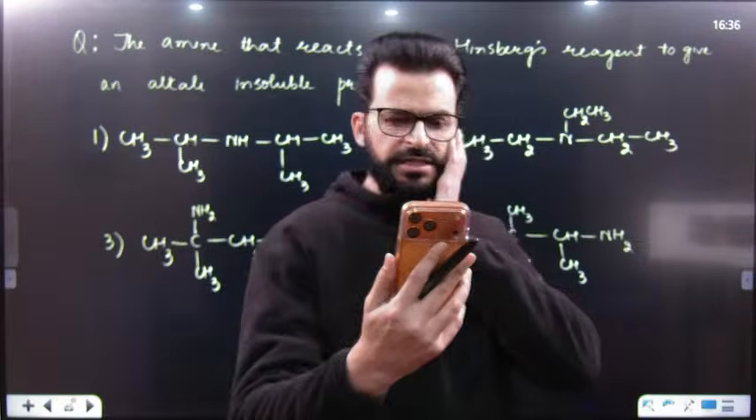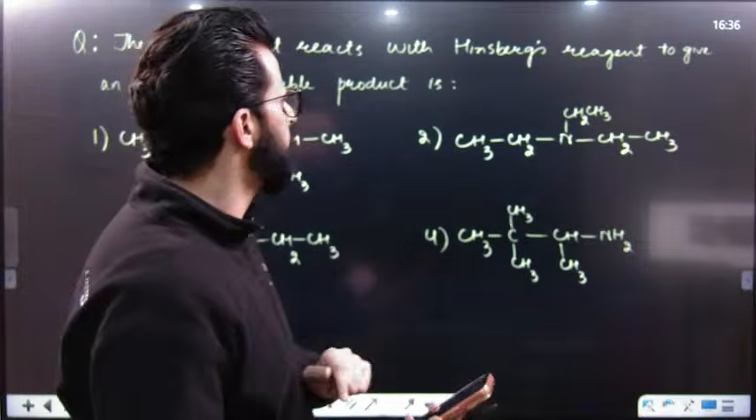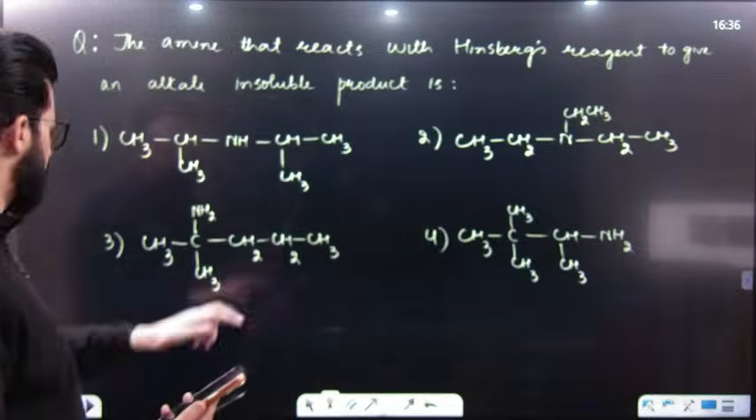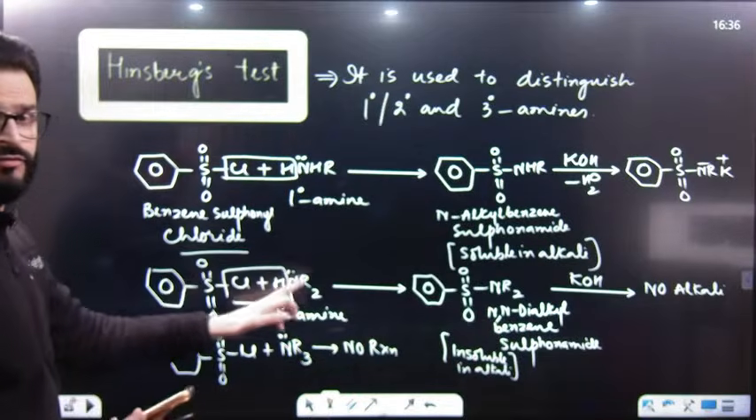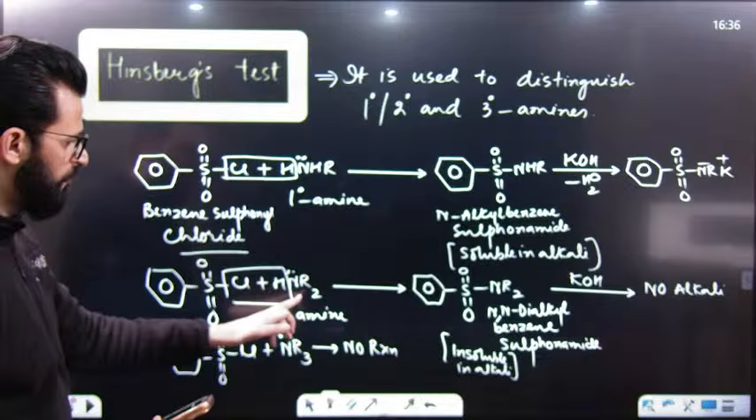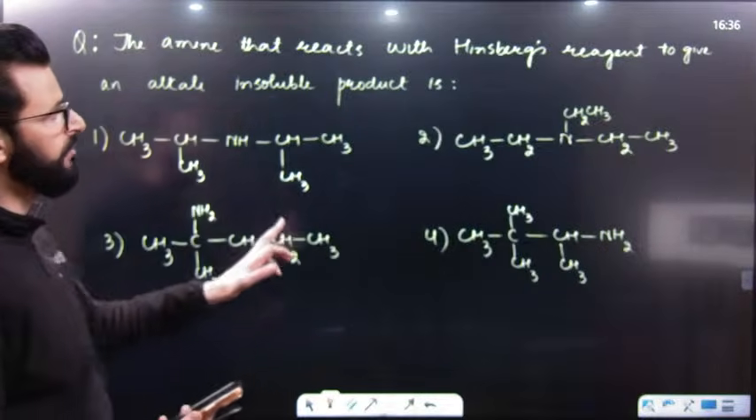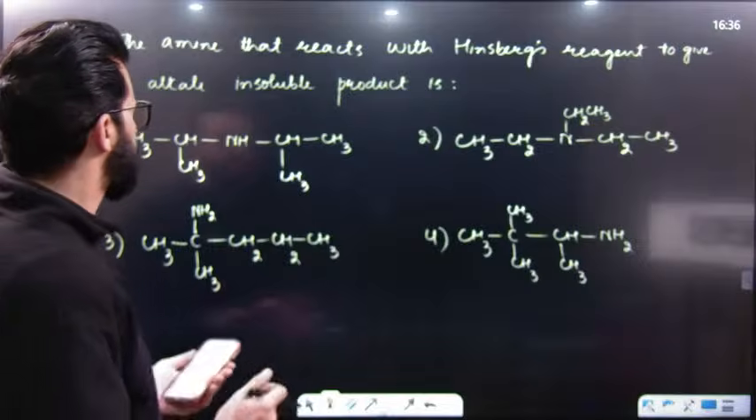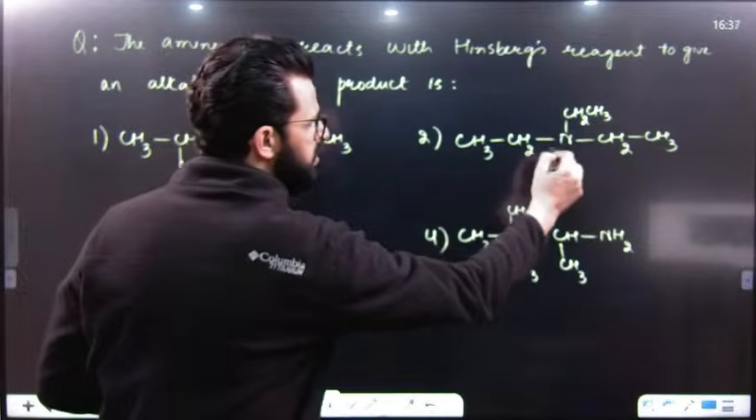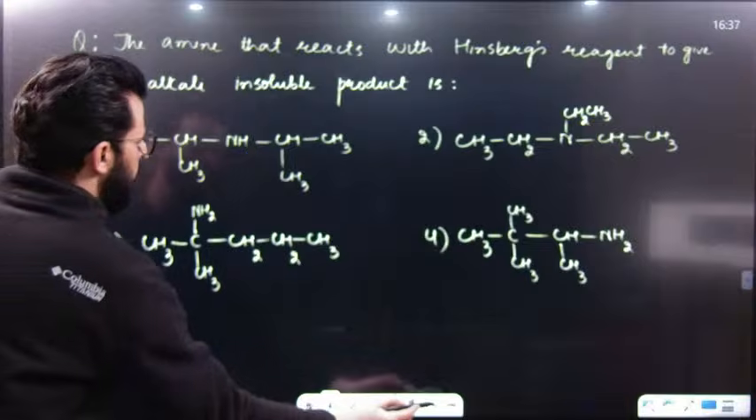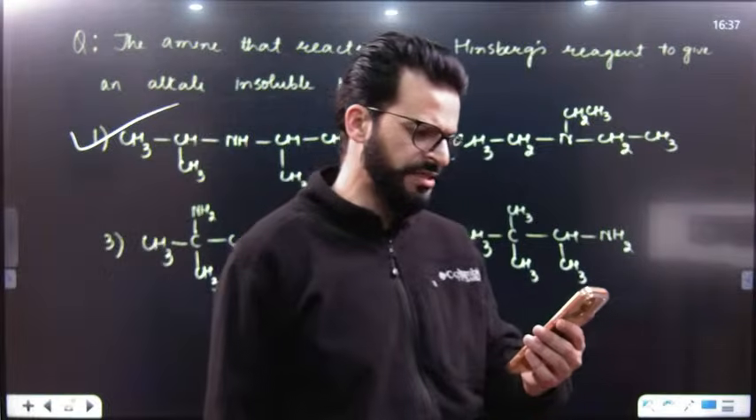So what will be the answer of this? Now the question is, which amine reacts with Hinsberg's reagent to give an alkali insoluble product? Have a look. The insoluble product is of a secondary amine when it reacts with Hinsberg's reagent. So what will be the answer? This is secondary amine, this is primary amine, this is primary amine, this is tertiary amine. So we will simply write down this as the right answer.